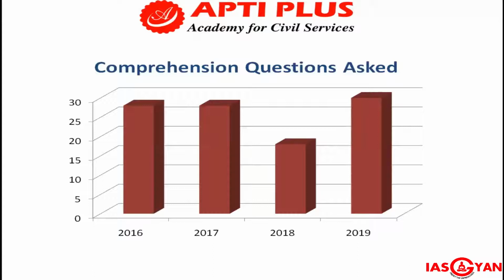If you see, approx 25 to 30 questions are asked, and if you include LR and data interpretation, approx 55 questions are asked. And if you achieve an accuracy of 80%, then your marks will be approx 100, and that will be enough to qualify in paper two.